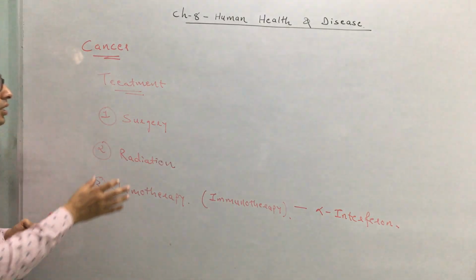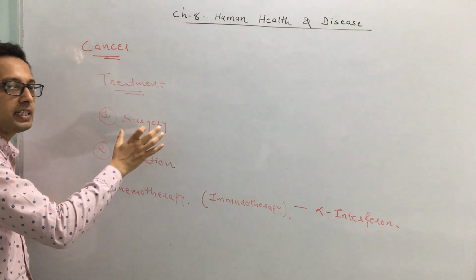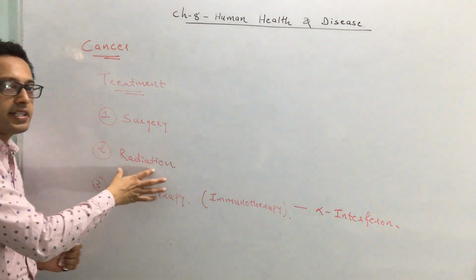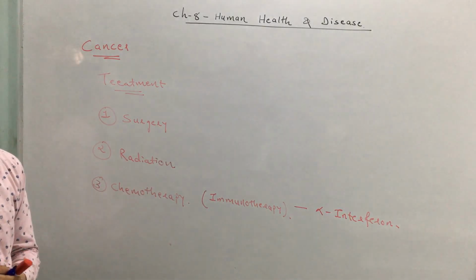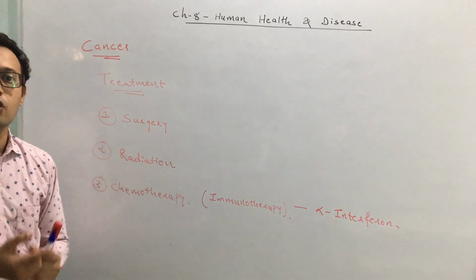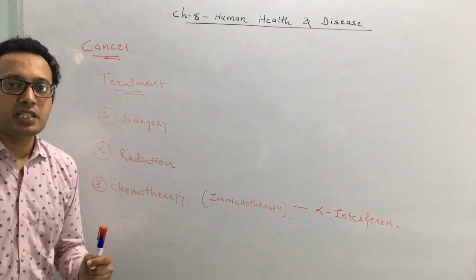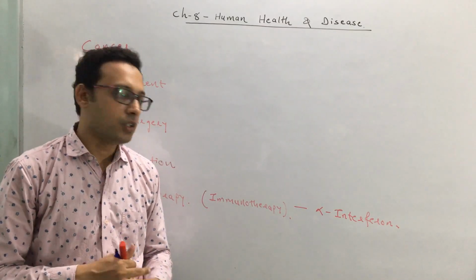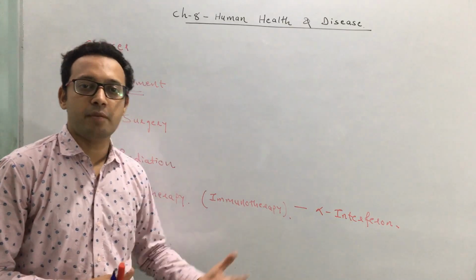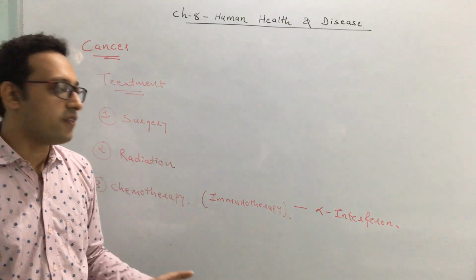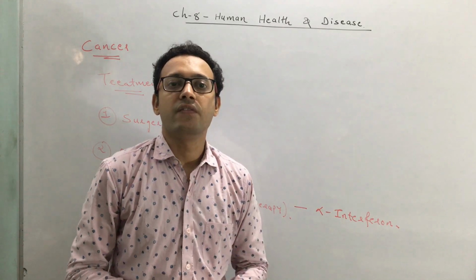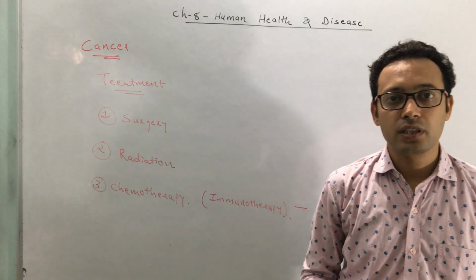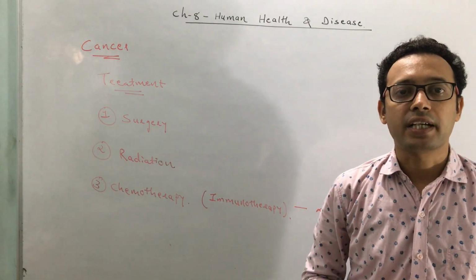Okay, so in short, the treatment of cancer includes basic 3 concepts: surgery, that means a surgical removal of a cancerous part; radiations, the radiations have been exposed to a cancerous cell with a care of surrounding normal cell; and chemotherapy, administering the chemical, and that chemical has a capacity to destroy the cancerous cells. Okay, sometimes we are also giving a immunotherapy or biological response modifier like alpha interferon, which activate our immune system and they kill cancerous cells. Okay, so that's all about the disease, a cancer.